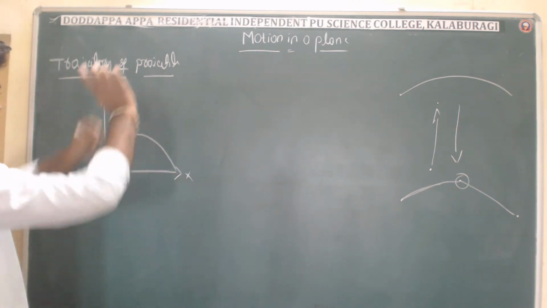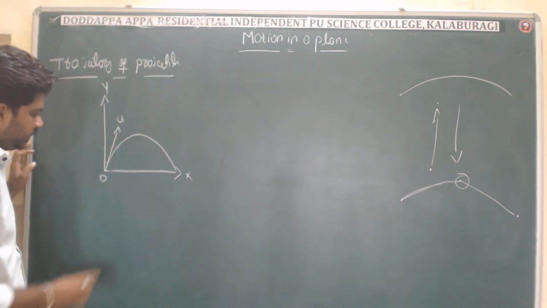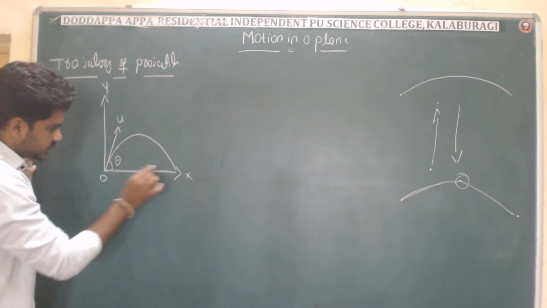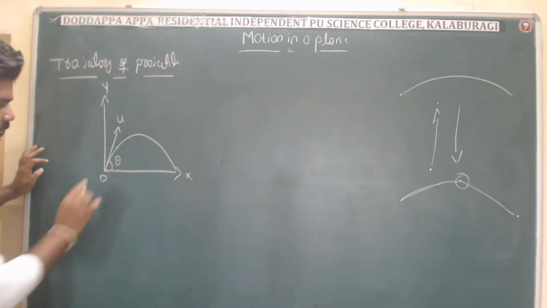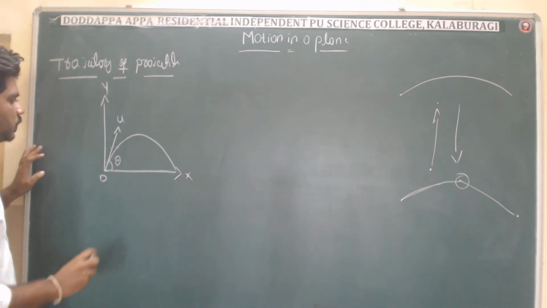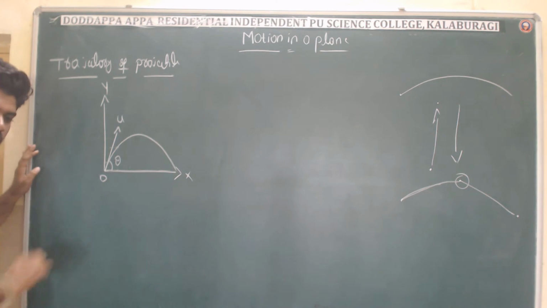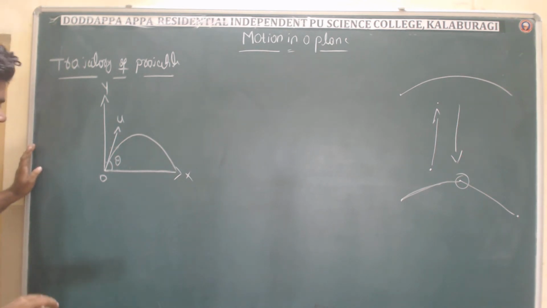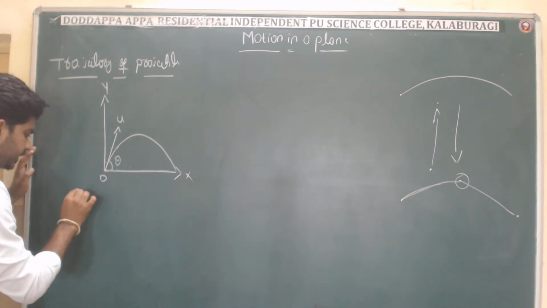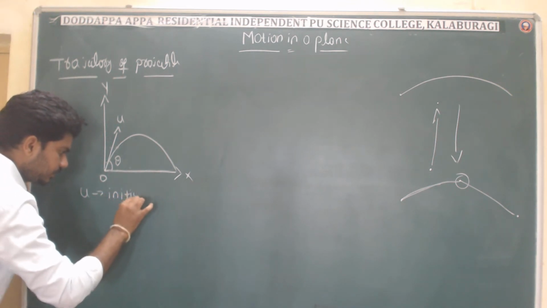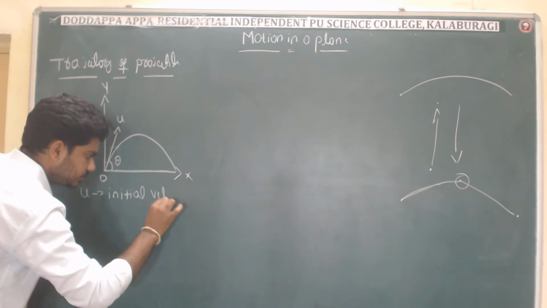Okay. Now I have one more thing. The projectile is making an angle theta with the x-axis. So now I will resolve u, the initial velocity, into two components. First of all, u means the initial velocity.